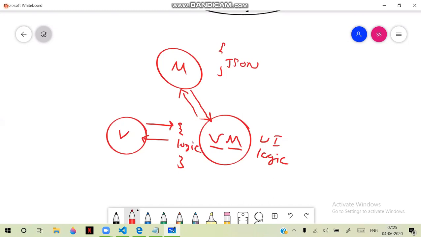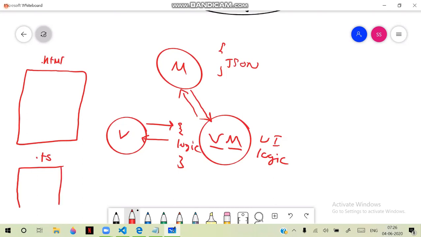For example, we are having a page, .html, and we are having .ts. The simple point you need to understand is this is the view, and this .ts is the controller. The controller contains the logic. In our Angular, the HTML file is the view, and the .ts file is the controller.